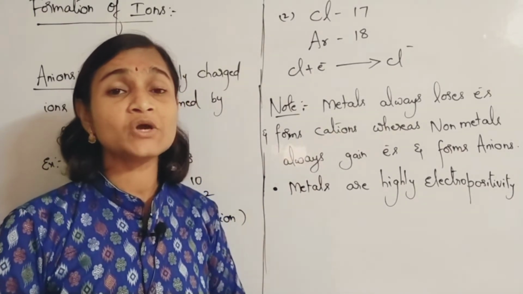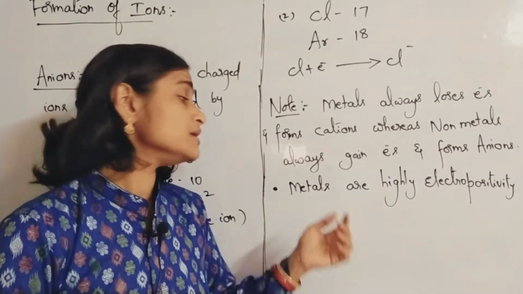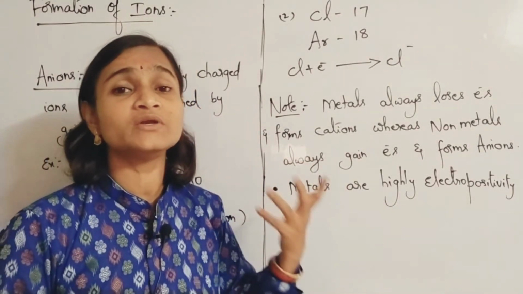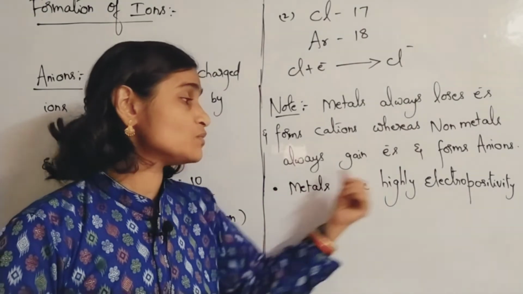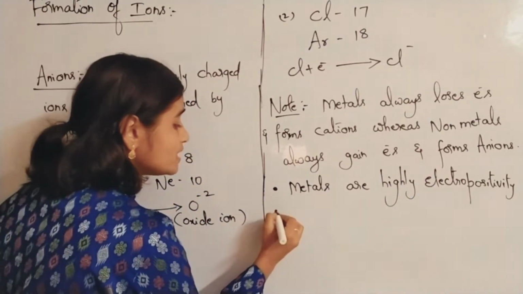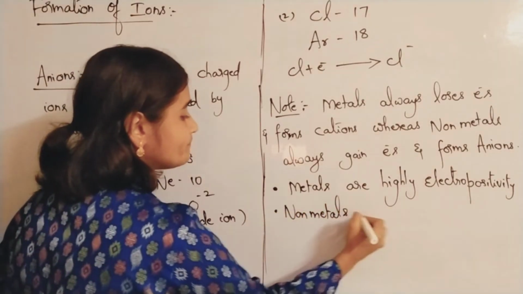It is the tendency of elements to lose electrons. Who has that tendency? Metals. Metals have the tendency to lose electrons in order to acquire the nearest inert gas configuration. So metals are highly electropositive in nature, whereas non-metals are highly electronegative in nature.